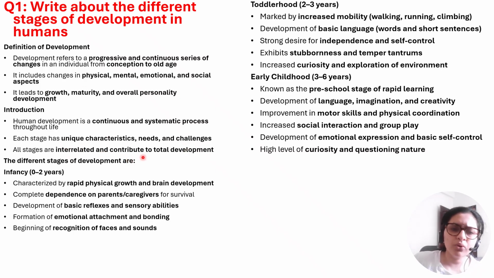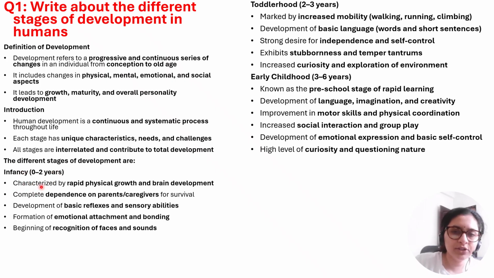Each stage has its own characteristics, needs and challenges. And all these stages of the human development are interrelated. That is, they are related to one another and then they contribute to the total development. Okay, so what are the different stages of human development?